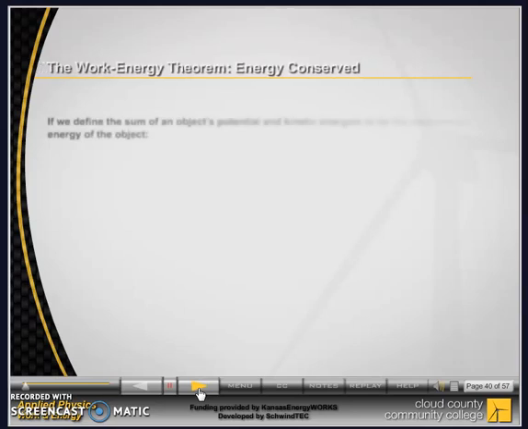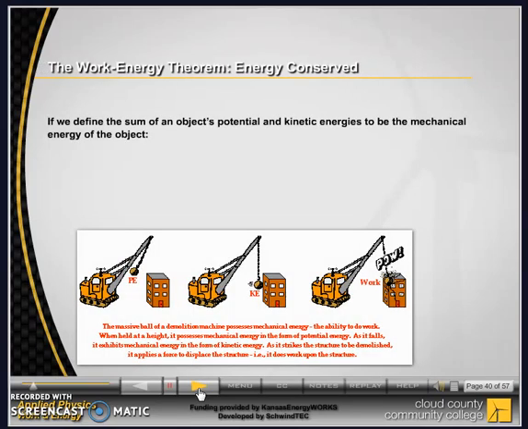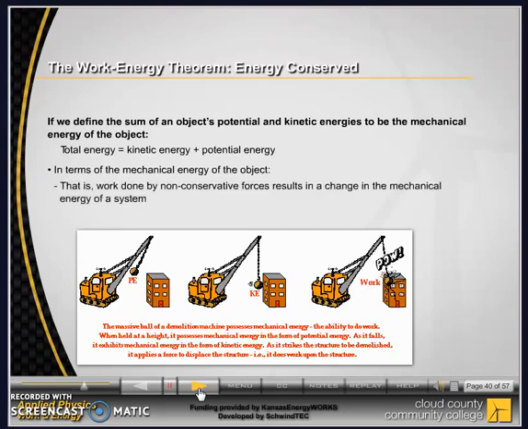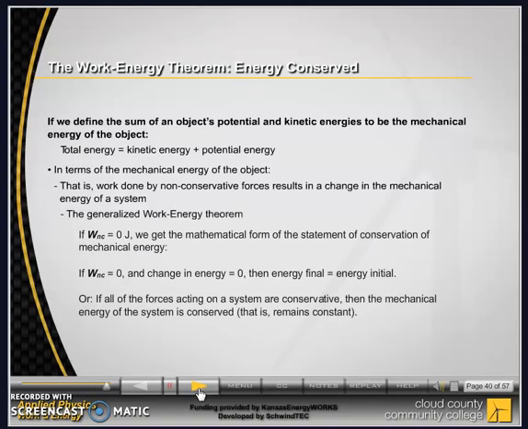If we define the sum of an object's potential and kinetic energies to be the mechanical energy of the object, total energy equals kinetic energy plus potential energy, we can rewrite our expression in terms of the mechanical energy of the object. That is, work done by non-conservative forces results in a change in the mechanical energy of a system. This is the generalized work-energy theorem.